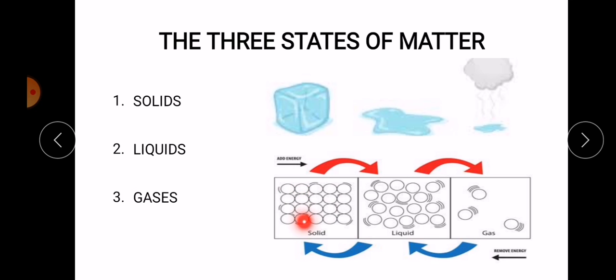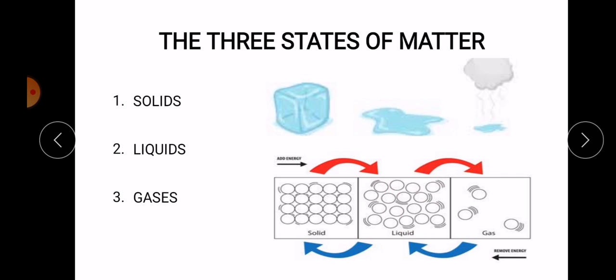So this shows the arrangement of the particles in a solid. The particles in a solid, you can see they are regularly arranged. So this is a regular arrangement and they're close to each other because there are stronger forces of attraction. And if you add energy to a solid, this is an example of a solid, this is an ice. If you add energy, it is going to melt. Now it becomes a liquid.